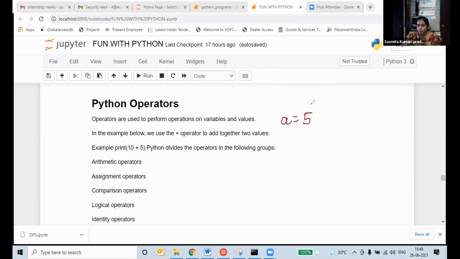What is value? 5 is the value. And A is the variable. A is a variable and this is an operator. Okay. So here operators are used to perform operations on variables and values.